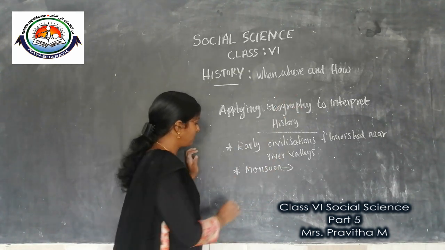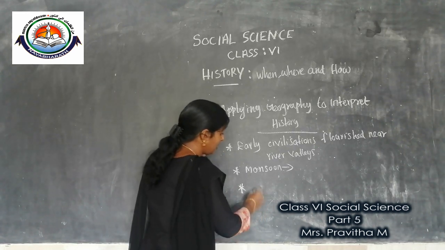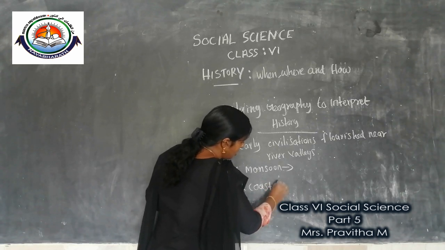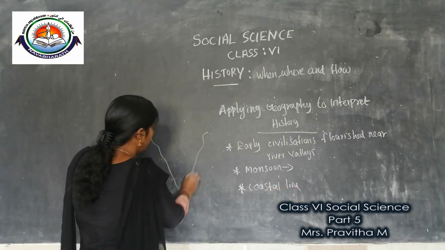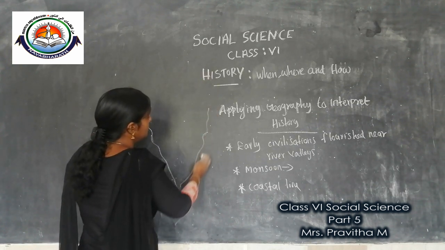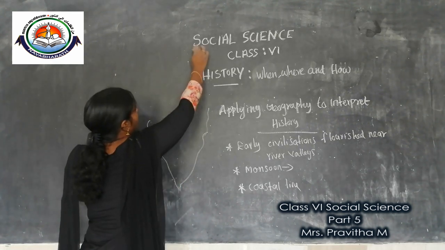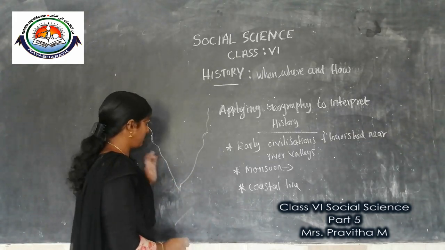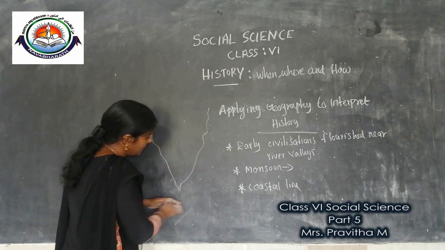Next, children, India has a large coastline. Look at India's map. India is covered by water on three sides; only this area is mountain. On this side is the Arabian Sea, this side the Bay of Bengal, this side the Indian Ocean.